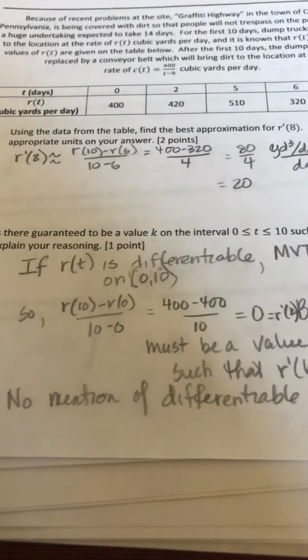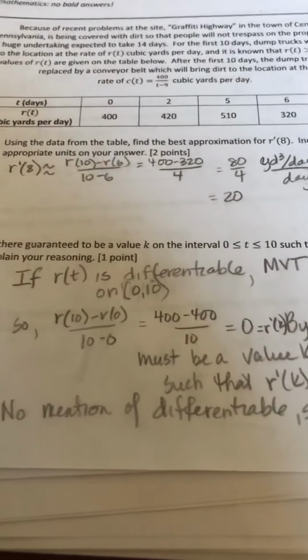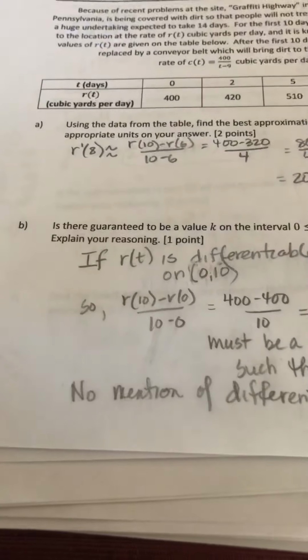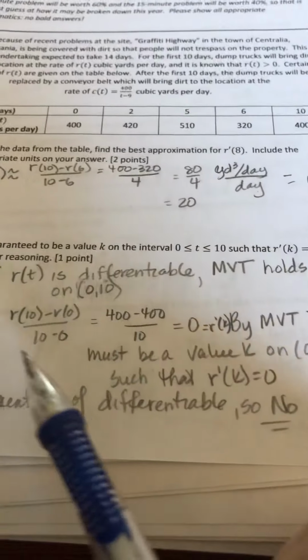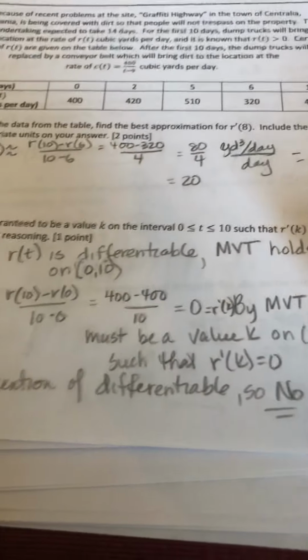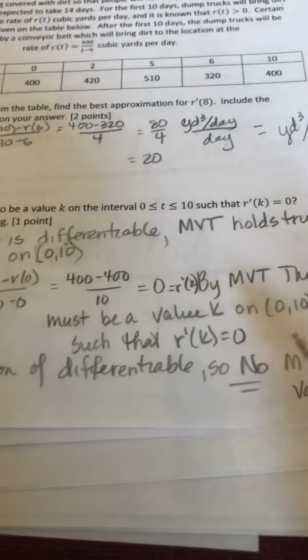Part B, is there guaranteed to be a value K on the interval such that R prime of K equals 0? Now, if R of T was differentiable, the mean value theorem would hold true. But this question says nothing about R of T being differentiable.